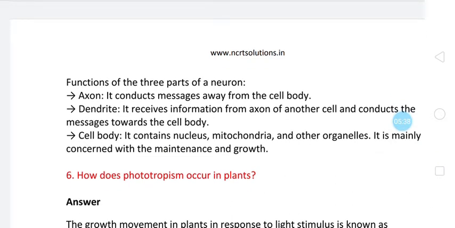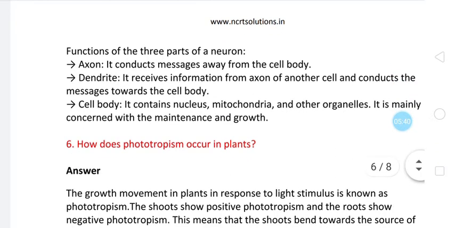Then the functions of three parts of a neuron are: axon, it conducts the message away from the cell body; dendrite, it receives information from the axon of another cell and conducts the message towards the cell body.